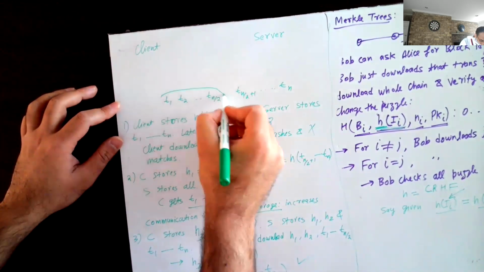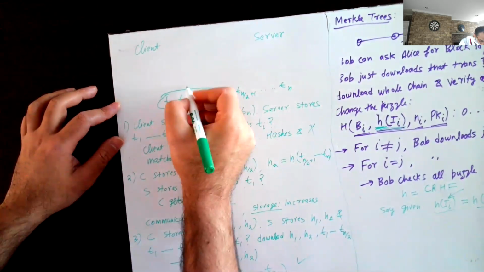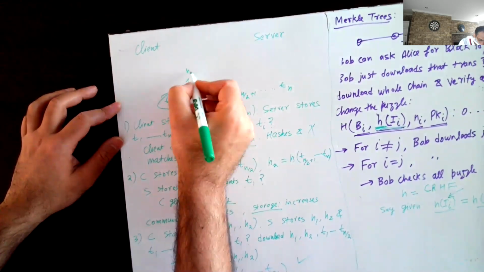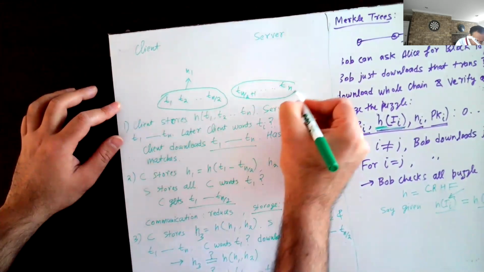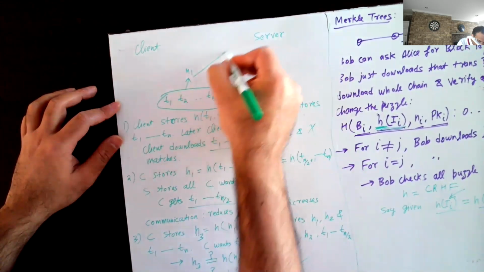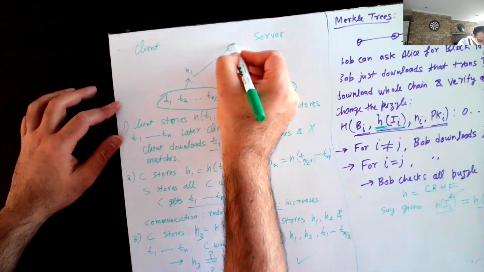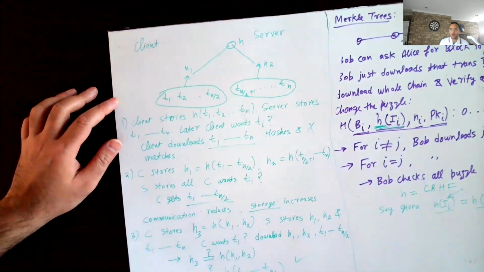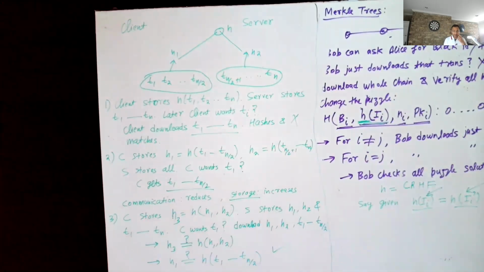You take all of these and hash them to get H1. You take all of these, hash them to get H2, and the hash of these is H, which is the only thing that the client will store.